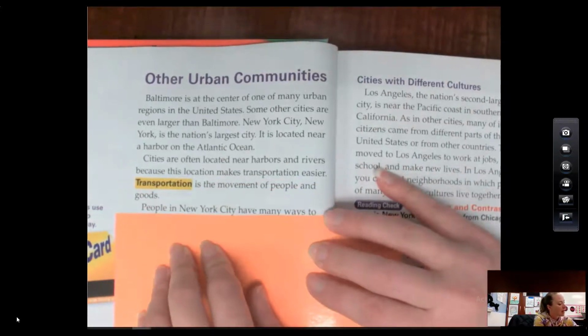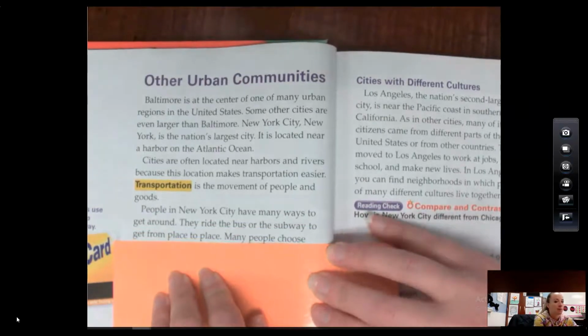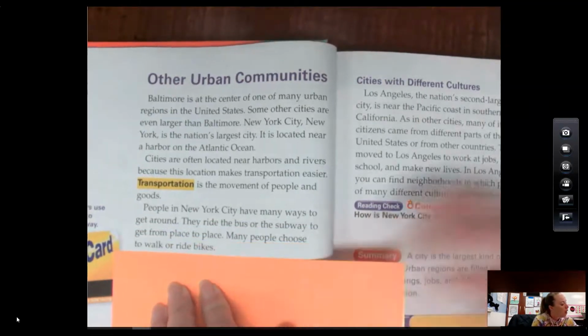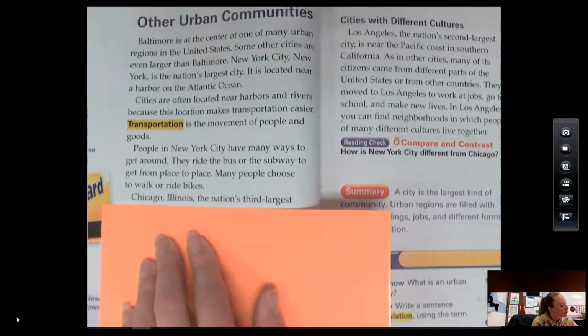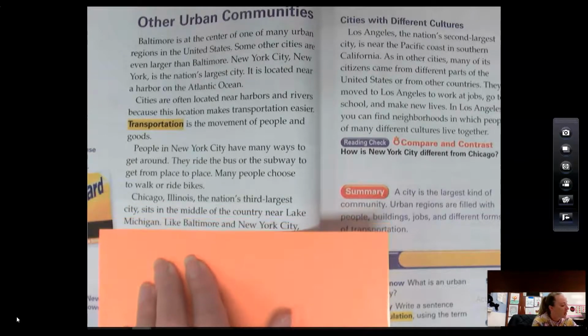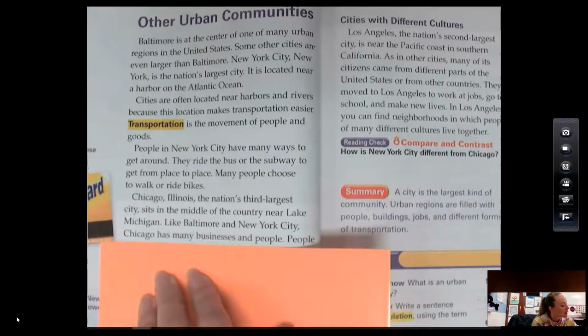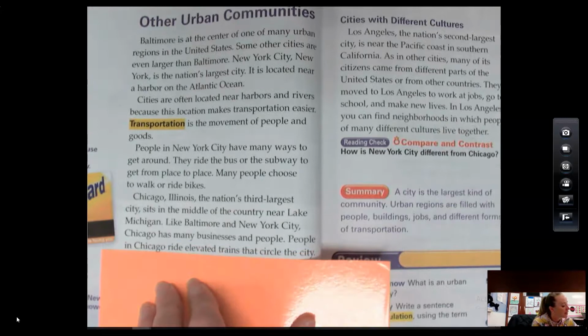People in New York City have many ways to get around. They ride the bus or the subway to get from place to place. Many people choose to walk or ride bikes. Chicago, Illinois, the nation's third largest city, sits in the middle of the country near Lake Michigan. Like Baltimore and New York City, Chicago has many businesses and people. People in Chicago ride elevated trains that circle the city.